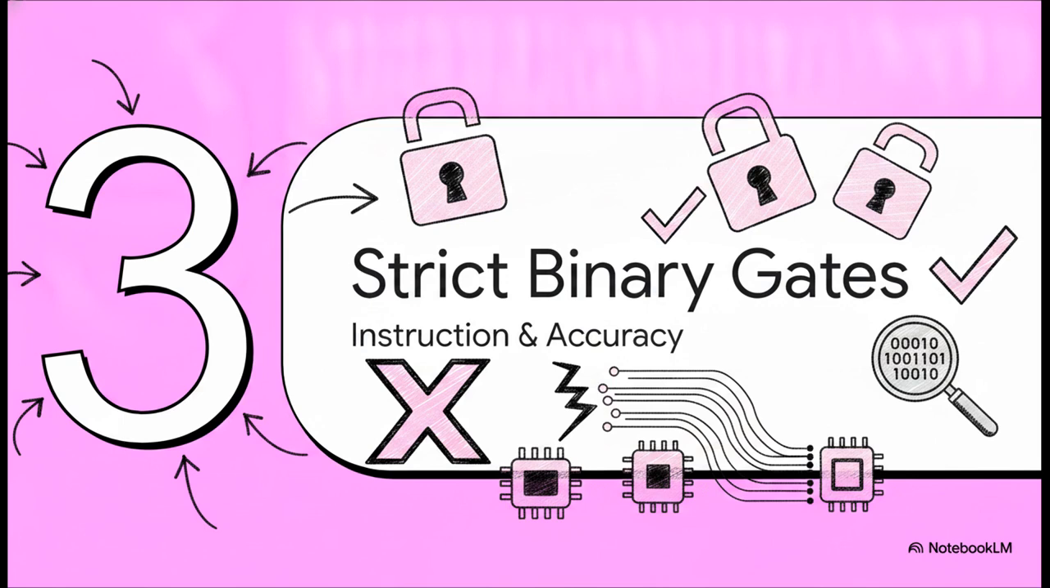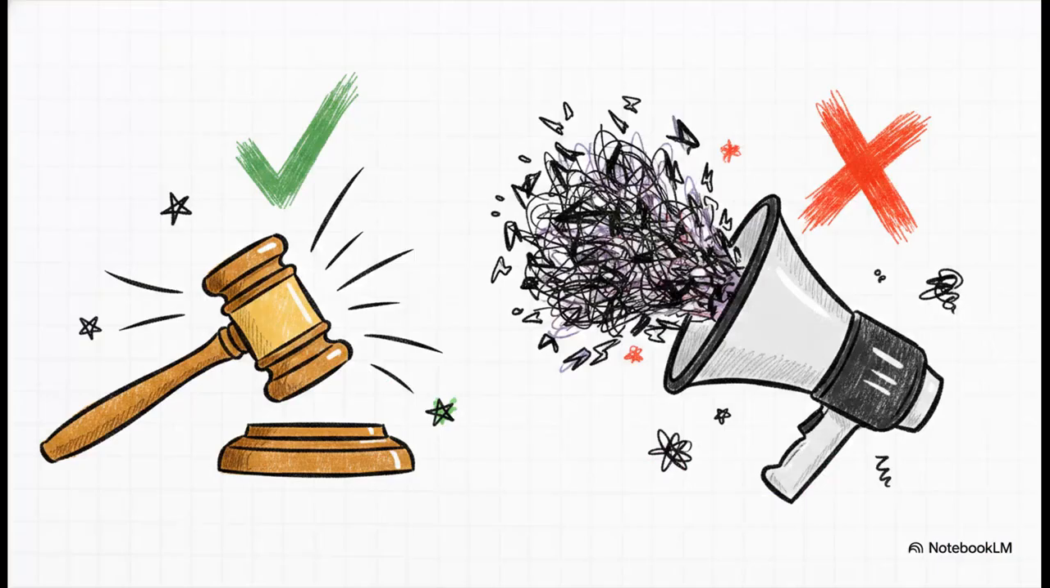Section 3, the strict binary gates. Let's drill down into instruction following and factual accuracy. Let's start with instruction following, looking through that semiotic gate. We'll use a brilliant concept from Austin and Searle called speech-act felicity conditions. I want you to think about a prompt as a directive speech act. It's not just a string of words, it requires certain specific conditions to actually successfully execute.